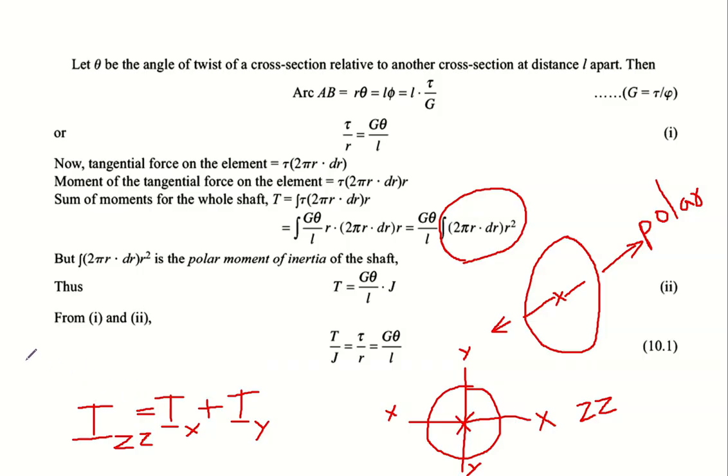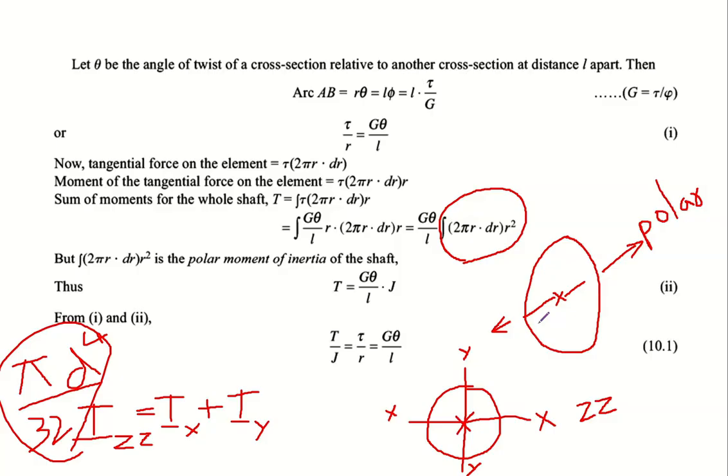For a circular cross section, the IZZ value is pi d raised to 4 by 32. So this IZ in the mechanics textbook, you might have studied it like this. But here we call it the polar axis, or the polar moment of inertia. So that is nothing but pi d raised to 4 by 32 for a circular cross section.